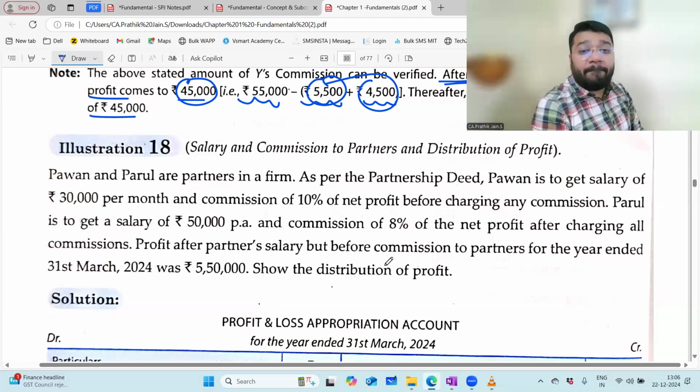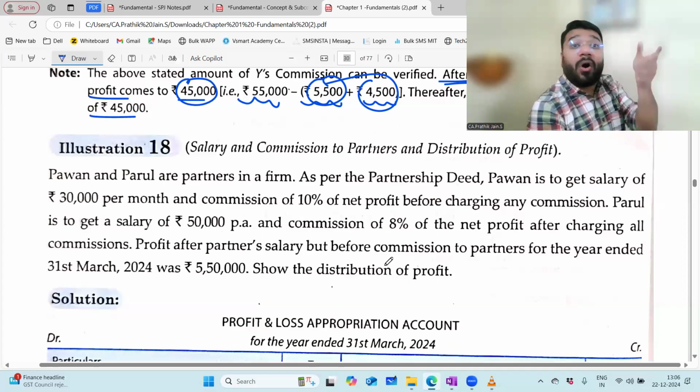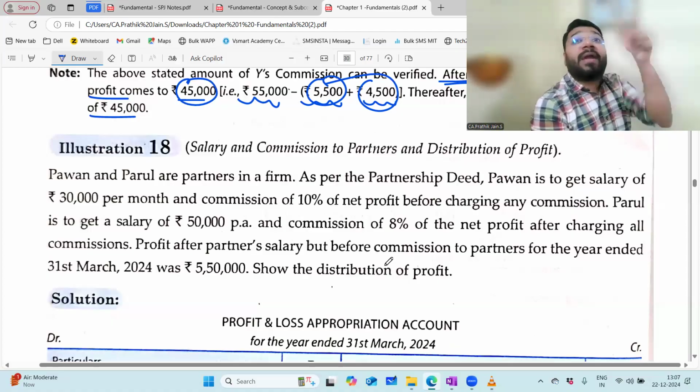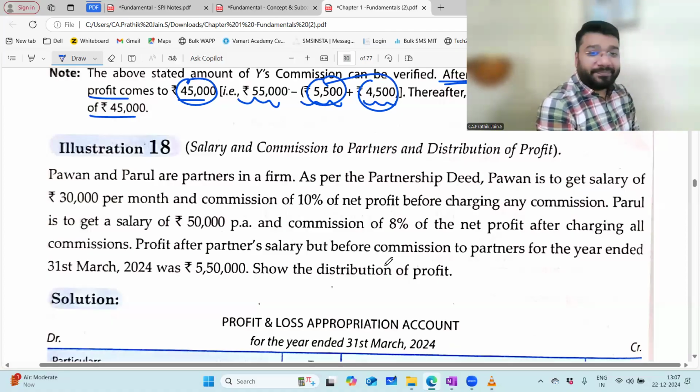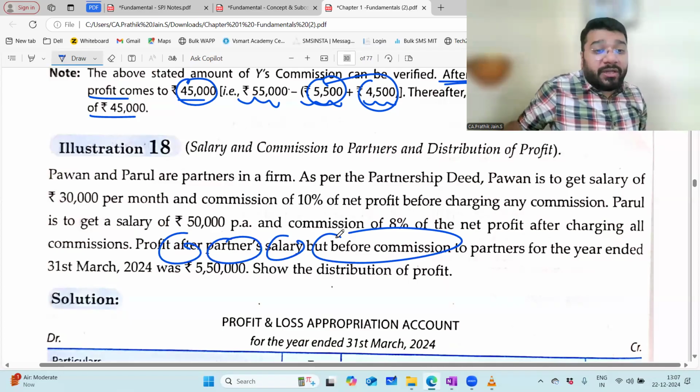And the commission for Parul is 8% of net profit after charging all the commissions. Which commission? Pawan commission and Parul commission. Both you have to minus. You'll get one amount. On that, 8%. But that amount is not known. If that amount is not known, into 8 by 108. 108. So profit after partner salary, but before commission is 550.